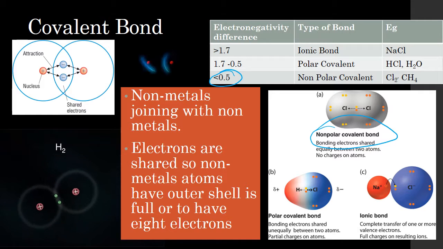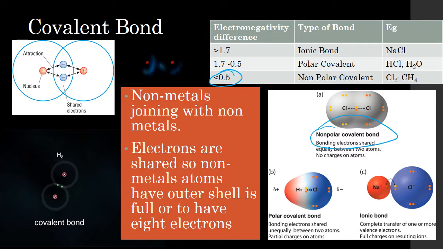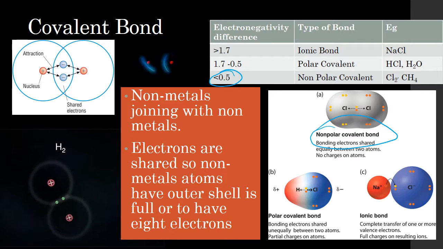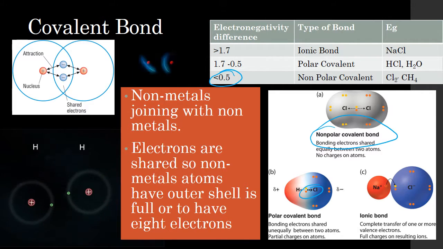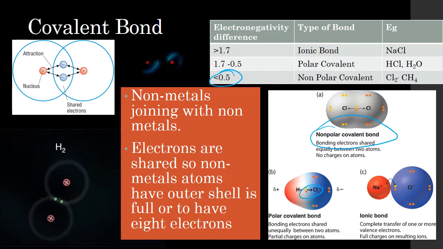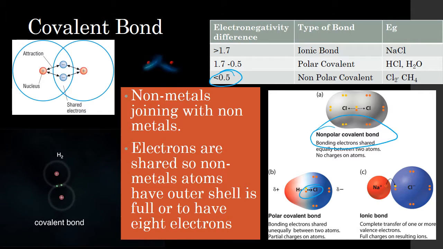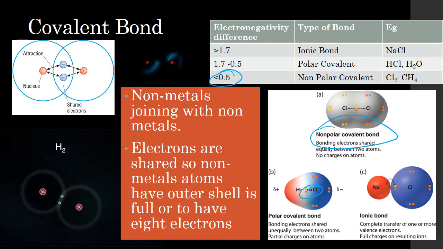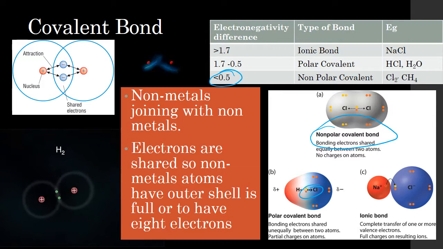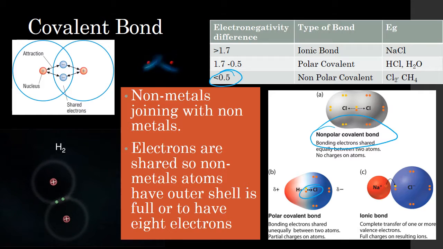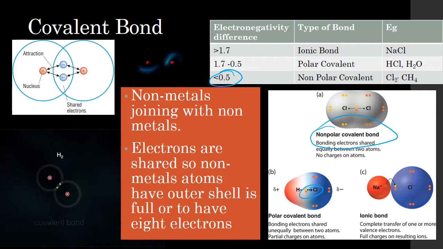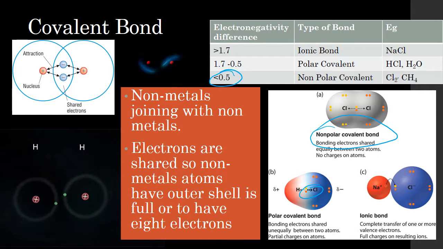But sometimes one atom is more electronegative than the other. So if I look, for example, at chlorine, it's much more electronegative than hydrogen, and that's going to form a polar covalent bond. And so hydrochloric acid, which is HCl, is a good example, or water is another classic example. And although water is very common, it's very unique because of its polar nature.